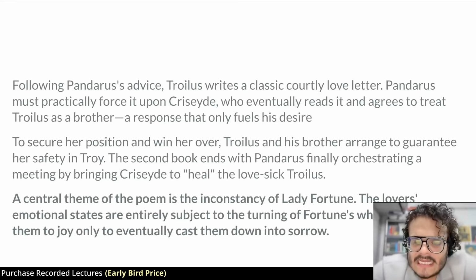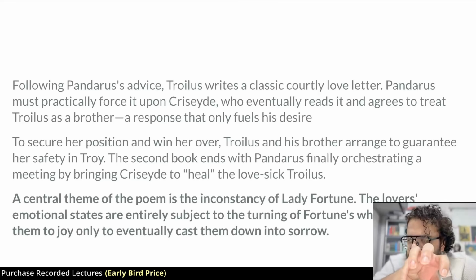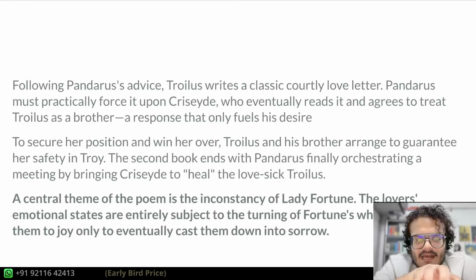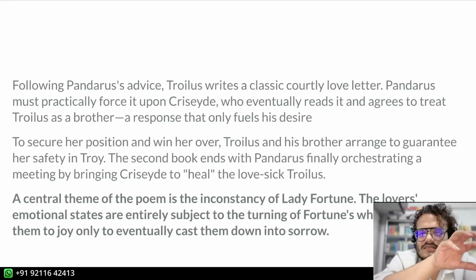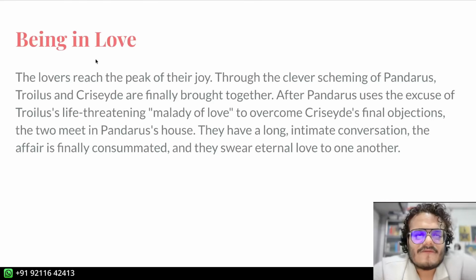Now, the wheel of fortune is something I've talked about, right? In the beginning, he sees her for the first time and falls in love. He's at the bottom of the wheel of fortune because he desires her a lot. Pandarus says that he's his uncle, and he starts going up. She says that she will entreat him, even as a brother, and he starts going up. Eventually, he'll be at the top. So that was them falling in love.